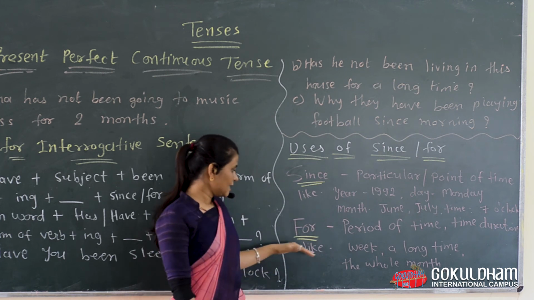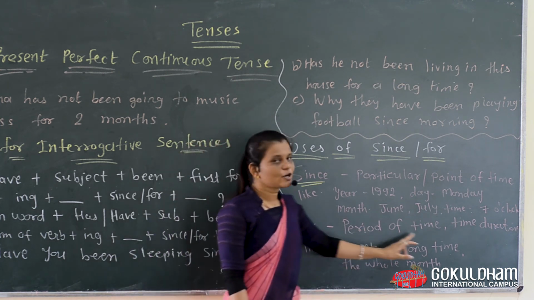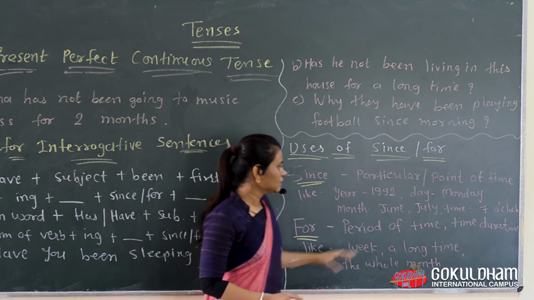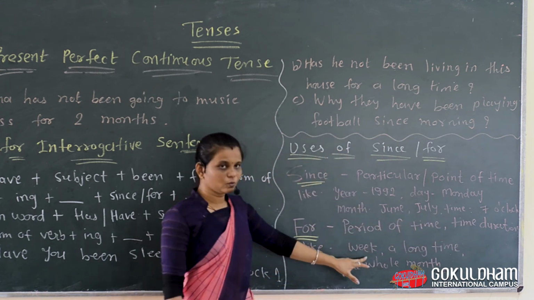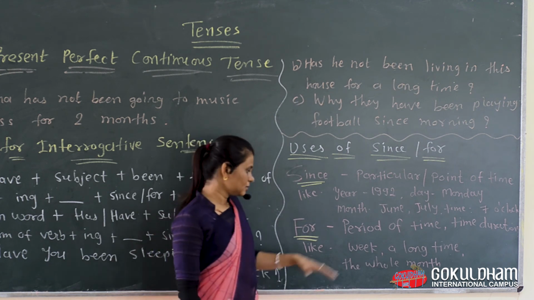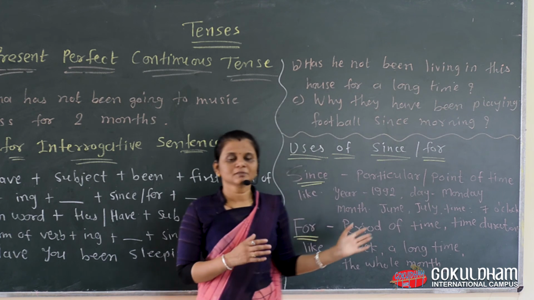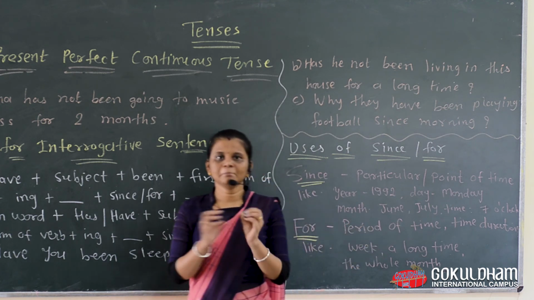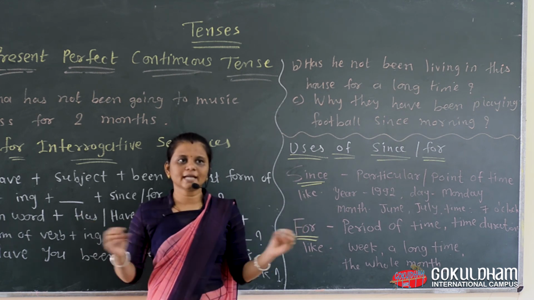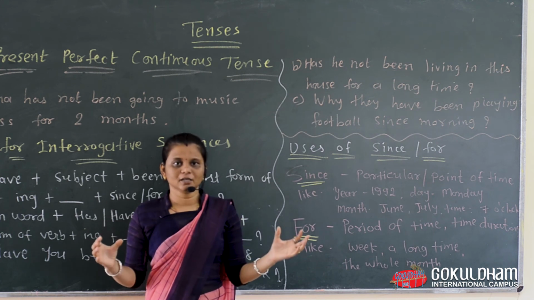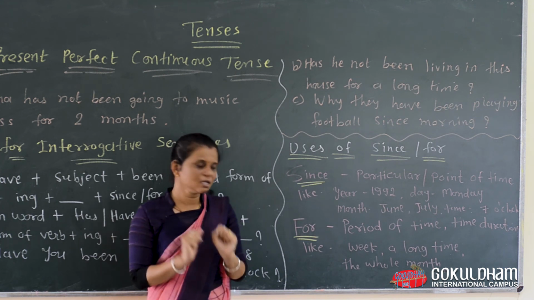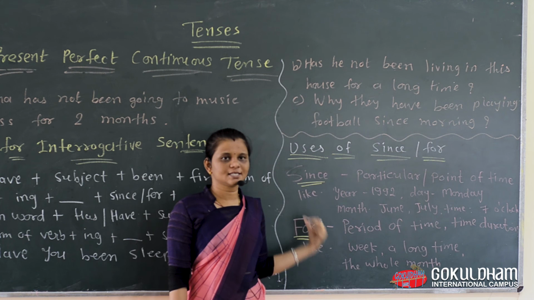Move forward, we see where we use for: period of time. It cannot show a point, it shows a period. Like here, time duration, that is important, but a week, long time, then next week, then next month, the whole month. In these words, you can see that there is no point given or particular point given. It shows us a period, a long time, or a longer period. In that period, you can do your work at any time or any minute you can do that work. That's why this is the difference between since and for.